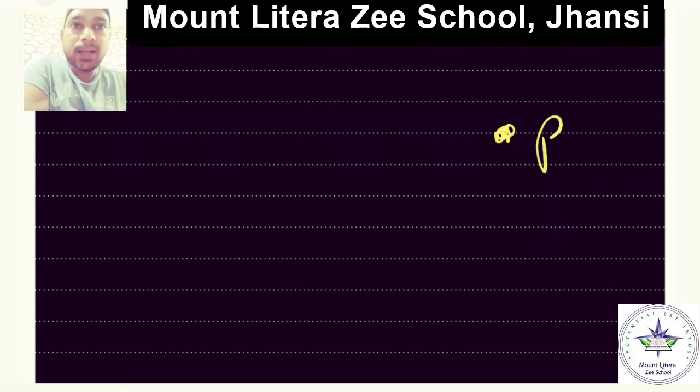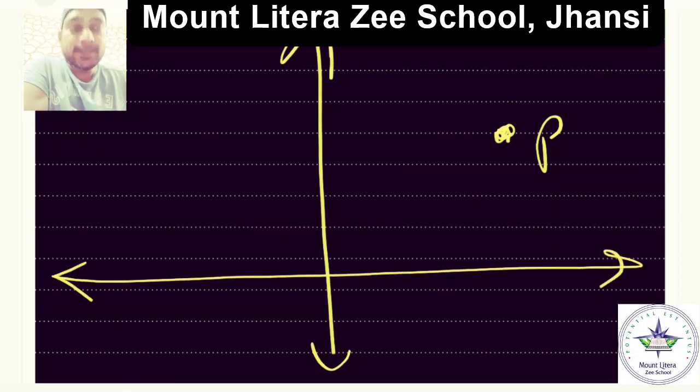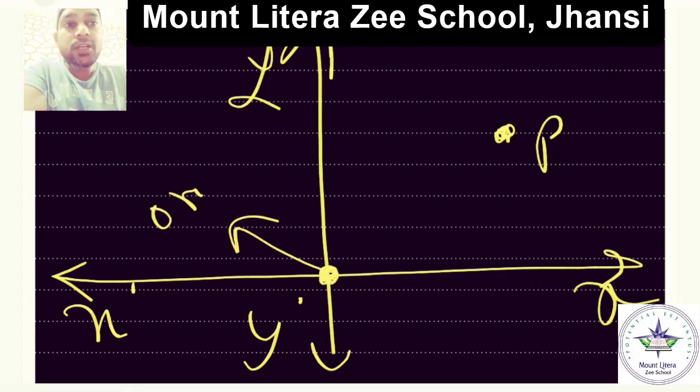Now to look at this point, you will draw a line this way and a line this way. You have earlier been taught about this in mathematics, and this is the reason why we draw these lines. This is called the x-axis and this one is called the y-axis. Why? So that you can take the reference of this origin.